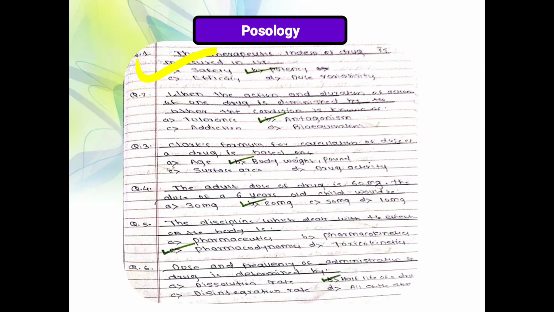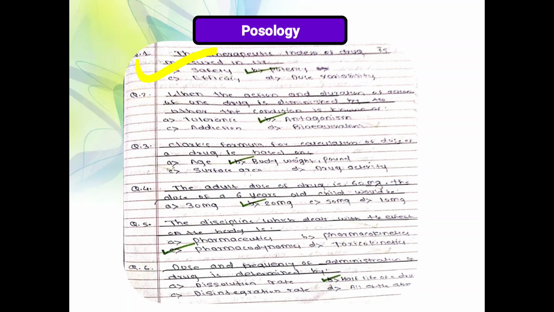Next, when the action and duration of action of one drug is diminished by another, the condition is known as what? Diminished means changed or opposite. The condition is known as antagonism.